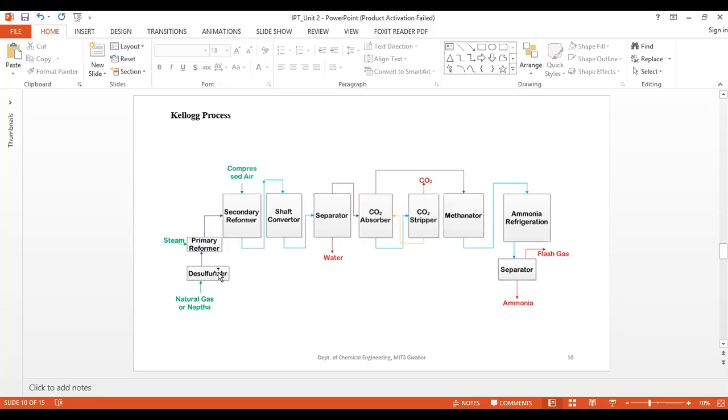To avoid poisoning, whatever sulfur content is in the gas, we remove it beforehand. So here desulfurization happens, then the reforming process, and the secondary reformers after converting to separator. The water will be separated, then CO2, and similarly as we have already discussed, it is the same procedure.